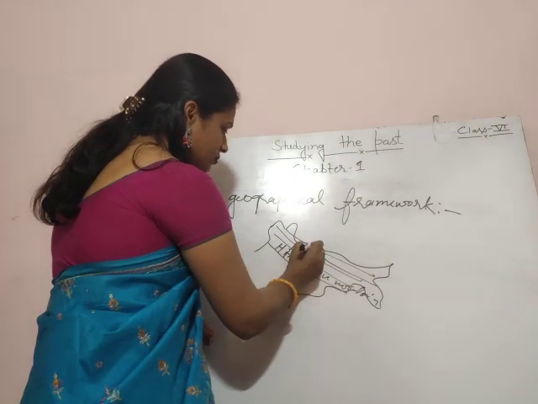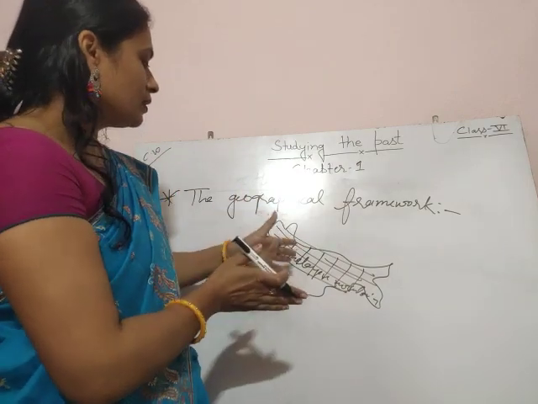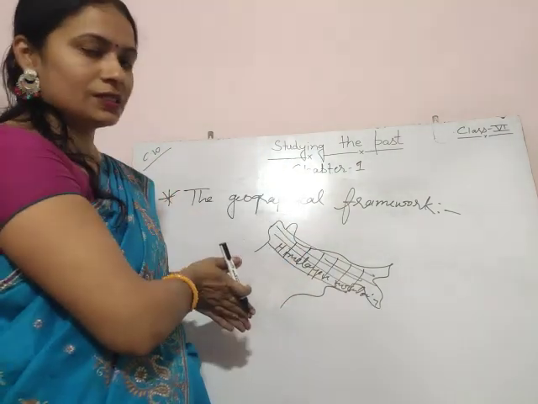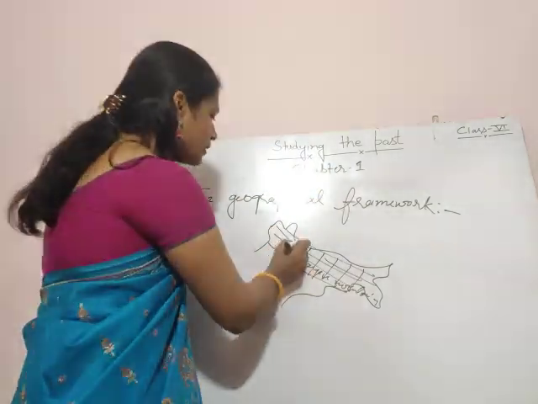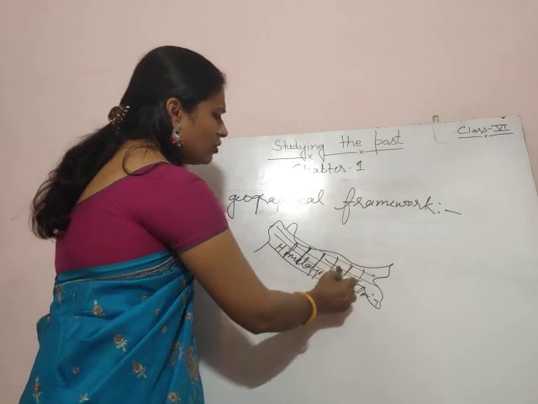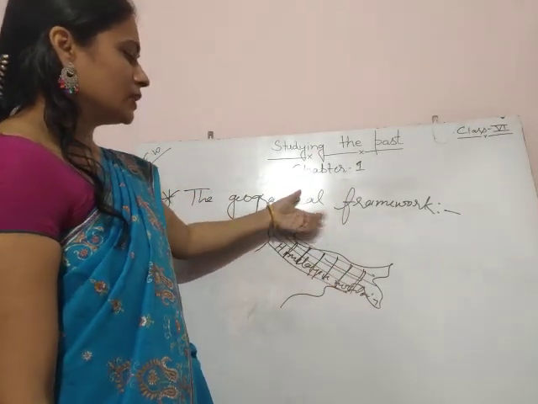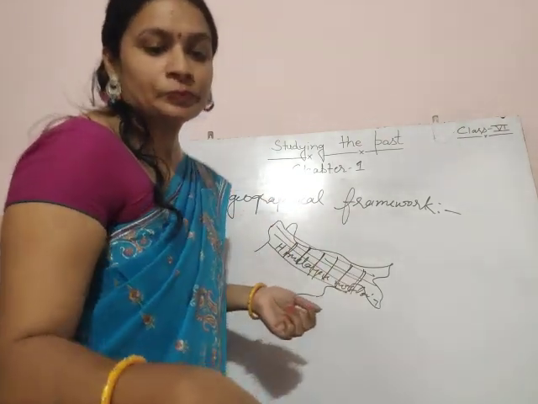Some passes are there through the river valleys. Passes are the roads through the low valleys between the mountains. These mountain passes act as routes for traders, merchants, scholars. They came from other countries through these passes in the Himalayan mountains.